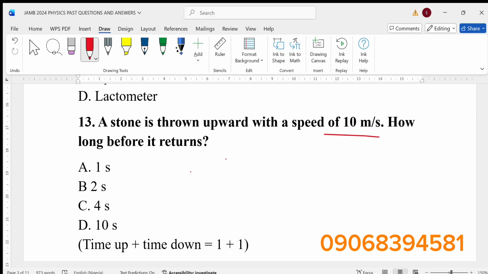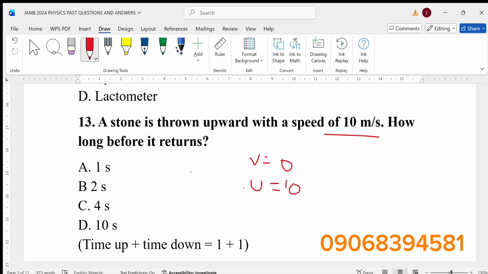If you check your laws of motion, I made a video on that, so you can go to this channel and check. I made a video on all the laws of motion, so go and learn that. But we can use the first law of motion. Since they say a stone is thrown upwards, anytime a body is thrown upwards, the final velocity v will be equal to 0, right? The initial velocity u is given to be equal to 10.